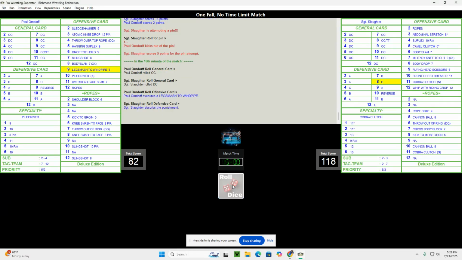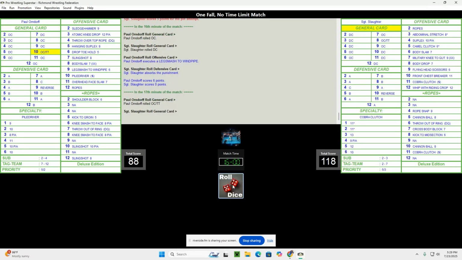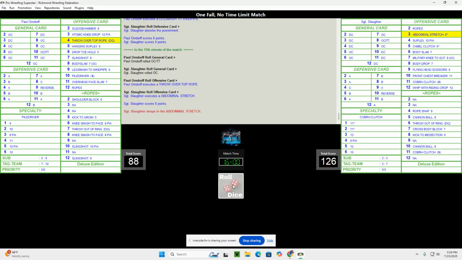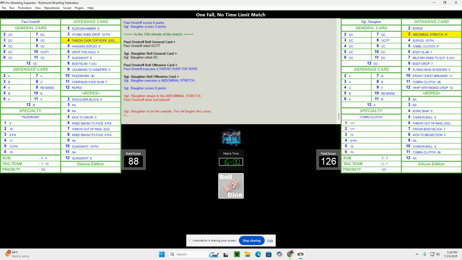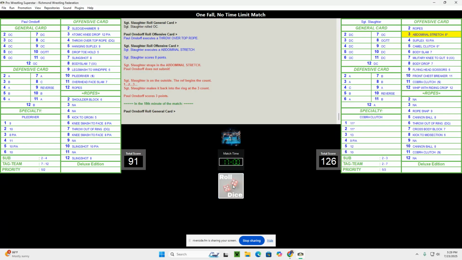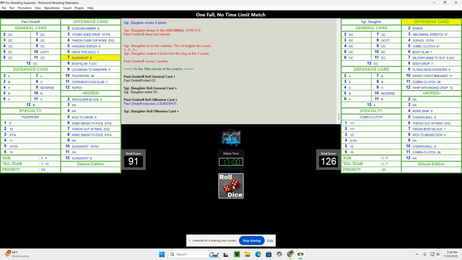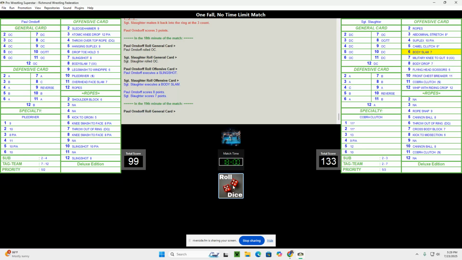A leg smash to the windpipe. And he does get a good offensive move there. Both men on the offensive. Another throw over the top rope by Orndorff and an indomitable stretch. Not submitting. Now Sergeant Slaughter's on the outside. And he gets back in. Dominating lead by Sergeant Slaughter right now. Slingshot and a body slam.